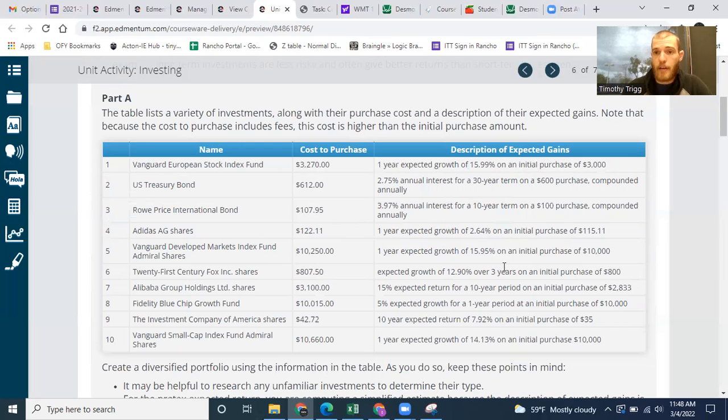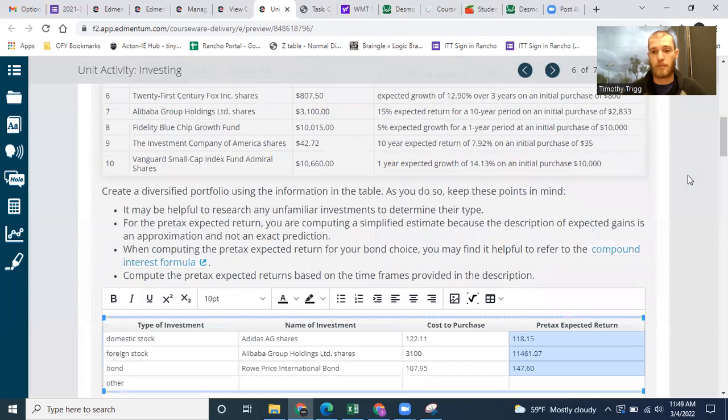Especially if you have a very high return rate, you want to keep those long-term because that interest gets compounded, meaning you'll get that interest the first year, but then you'll get interest on top of that interest the next year, and then on top of that interest the next year. This is what exponential growth is. So if you have a diversified portfolio, especially if you have quite a few investments that earn large returns like this, nearly 16%, that's great. And you want to keep those as long-term as you possibly can, because those are going to continue to compound and earn you a good return.